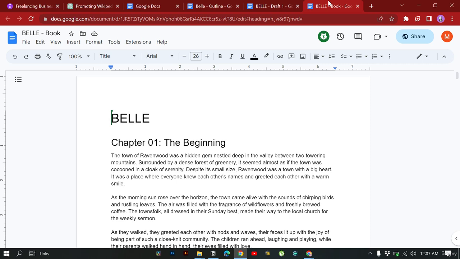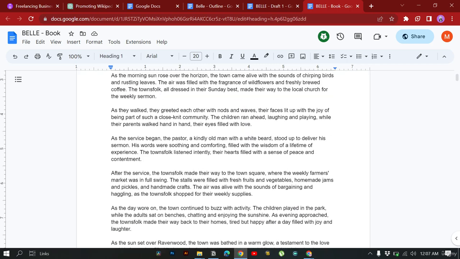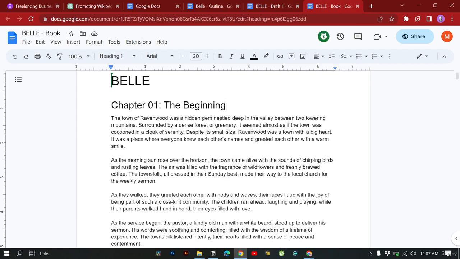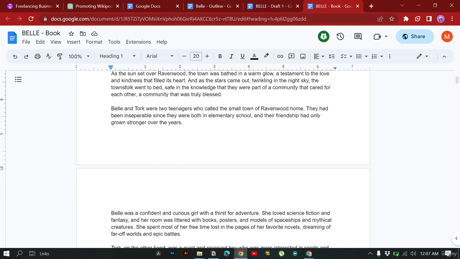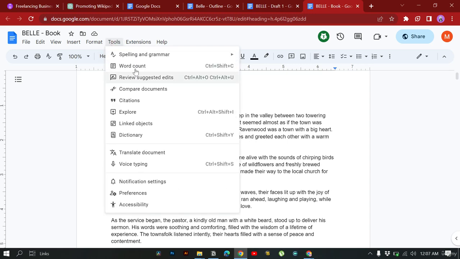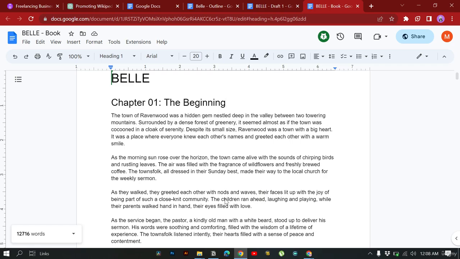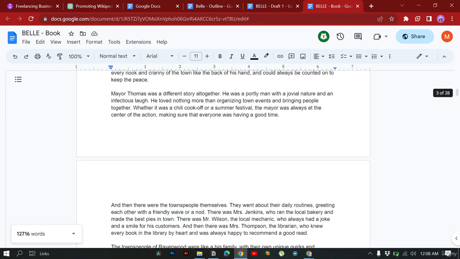I asked ChatGPT to consider the serious tone, and to make it more detailed and extend it, etc. So with the help of these 2824 words, I wrote it again in another chat. I went on and created this, and you can see the word count. This is 12,716 words, so it's a lot more than the previous one.